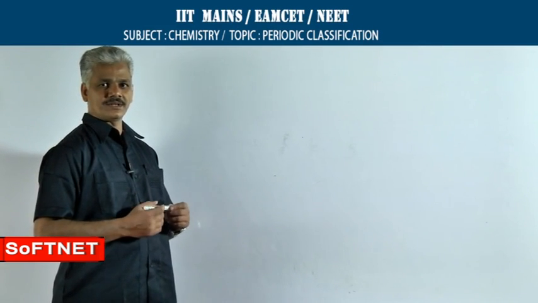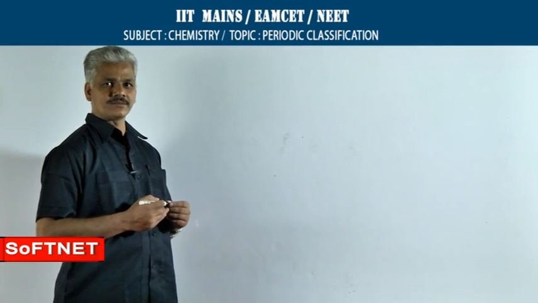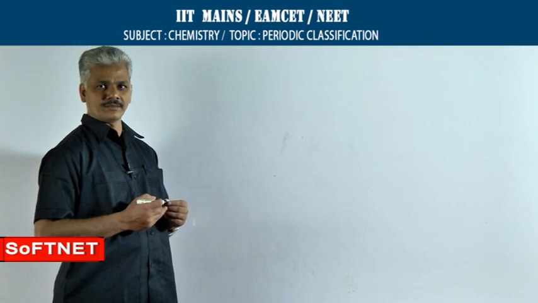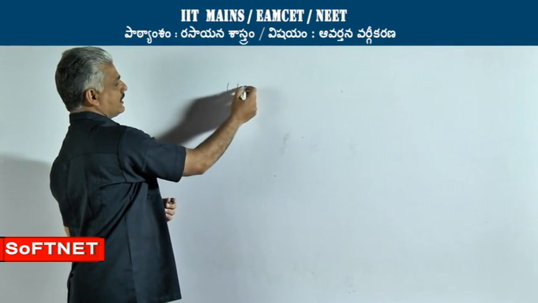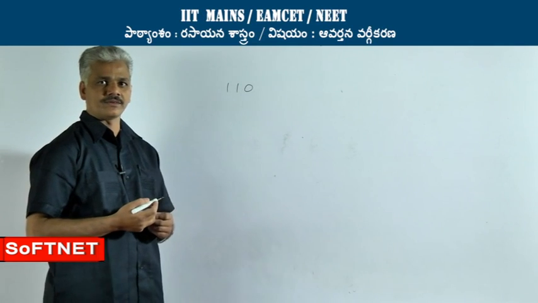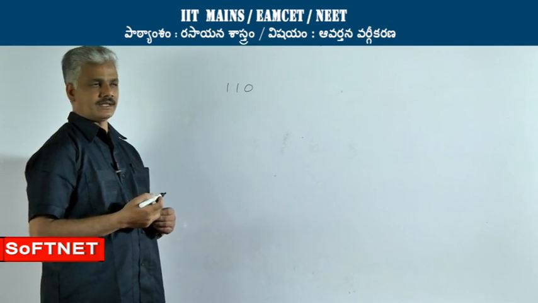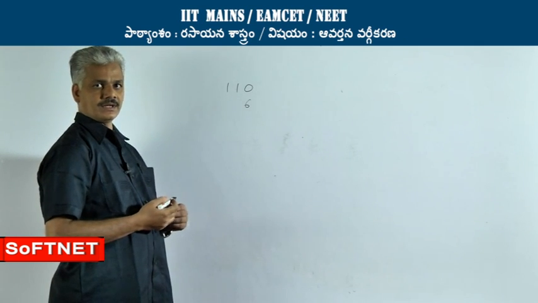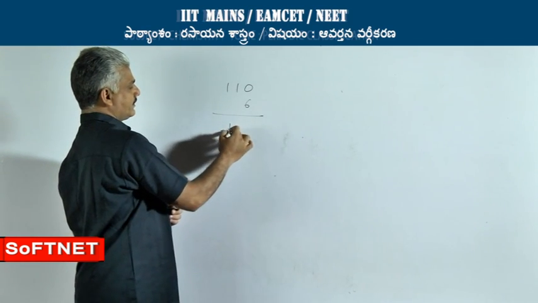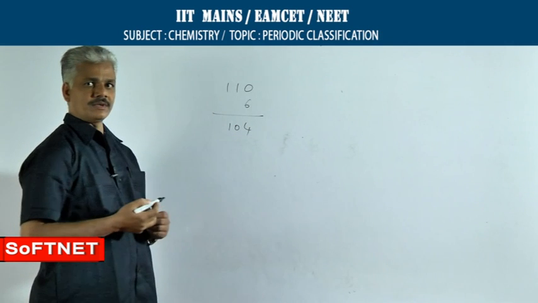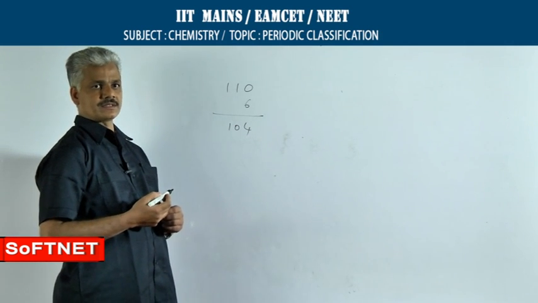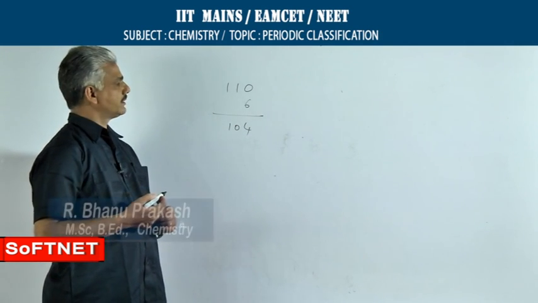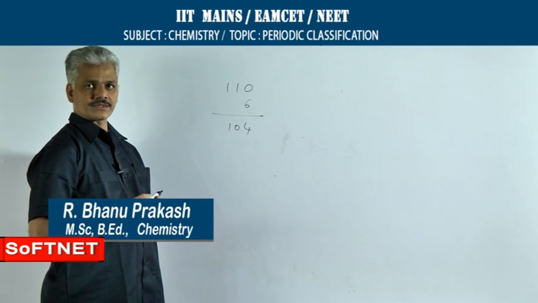Today we are going to take up the concept of periodic classification of elements. Till date, 110 elements have been identified. Out of 110 elements, 6 elements are chemically non-reactive in nature. So, the remaining 104 elements react among themselves and with each other to form a number of compounds.